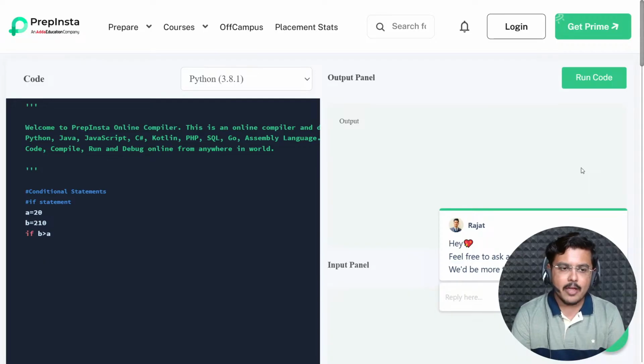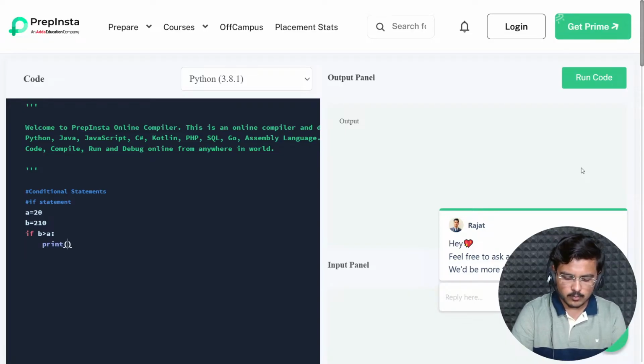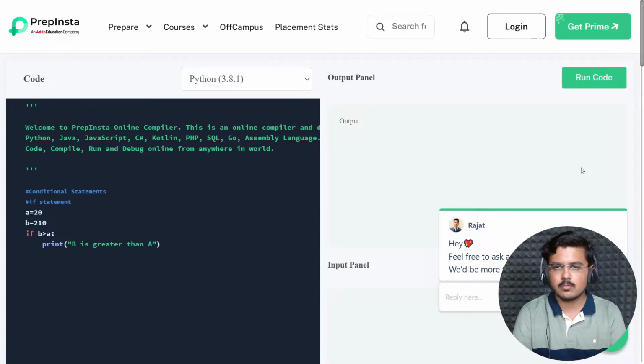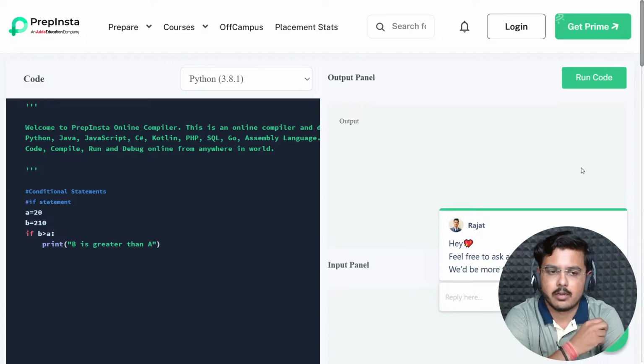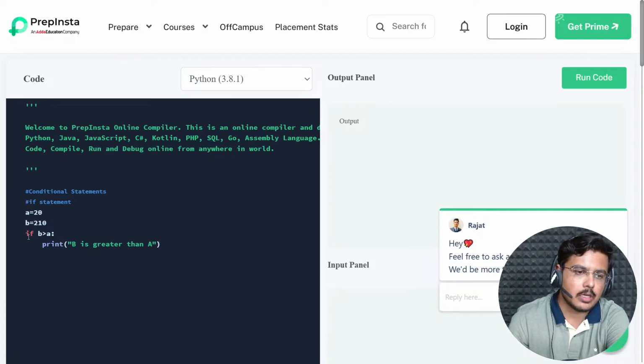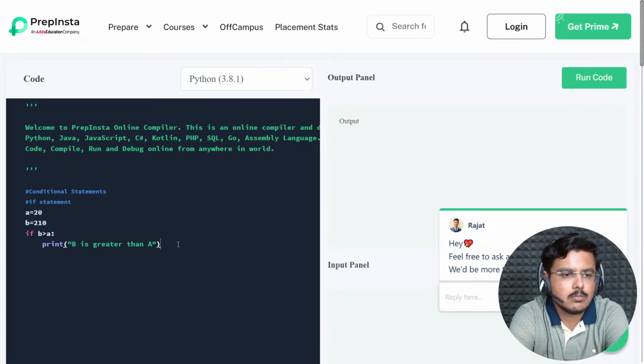Now, if B is greater than A, if this condition is true, what would happen? I would simply say print B is greater than A. Correct? Now, what's very important here? If you see carefully, there is a significant gap. This is called indentation in Python. If the indentation is wrong, nothing would work.